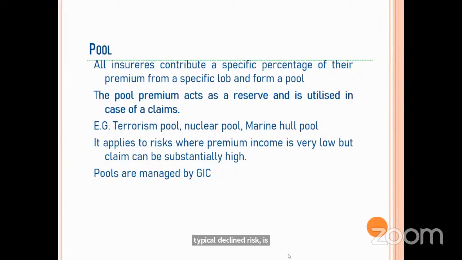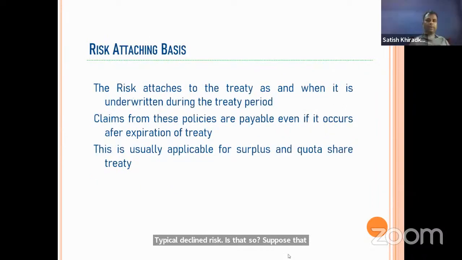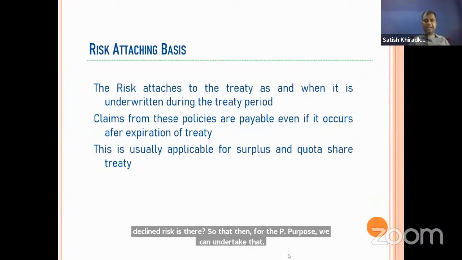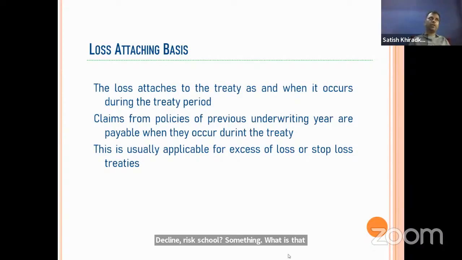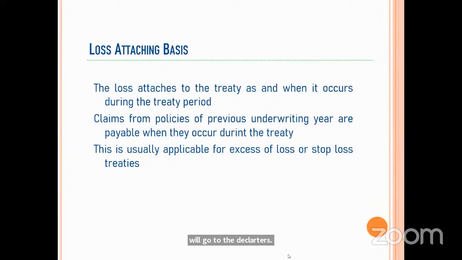Declined risk is for motor only. Sometimes we do not underwrite the bad risk, but the insured should get cover. So for declined risk, we can underwrite, and then that will go to the declined risk pool premium. It will not be on our book.